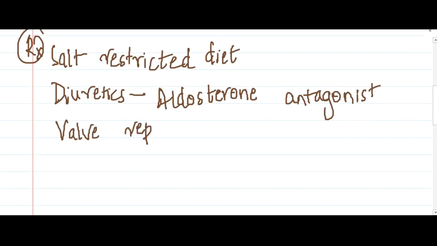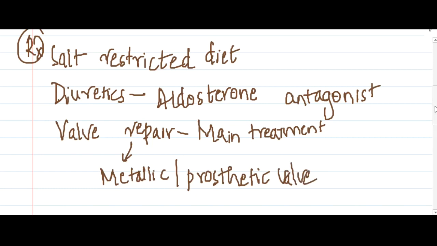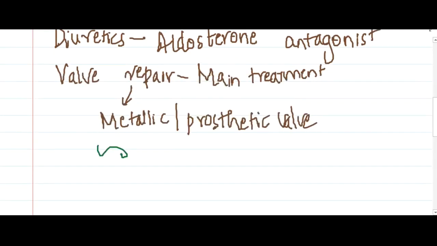Here you can either put a prosthetic valve or a metallic valve. But there is one disadvantage of using the metallic valve especially. With a metallic valve we require the patient to take lifelong anticoagulant therapy.